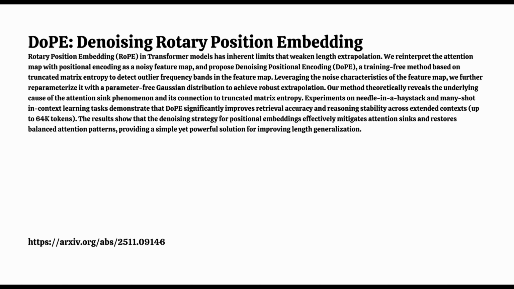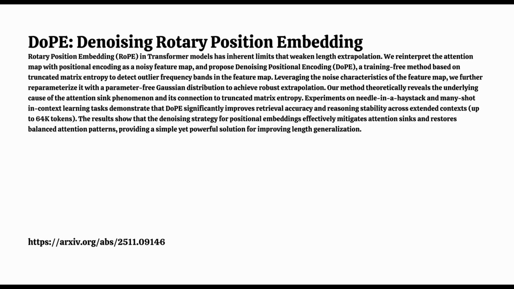So on that really tough, noisy 24K context, how much of a difference did DoPE make? It was a very substantial improvement. The baseline model, dynamic NTK, scored around 75. With the best configuration, which was DoPE by Gaussian, that score jumped up to over 84. It's strong confirmation that you can counteract this positional noise even by modeling it with a careful distribution of new noise. And the research also confirmed that the truncated entropy was a better predictor of failure than the full entropy, especially at those extreme lengths.